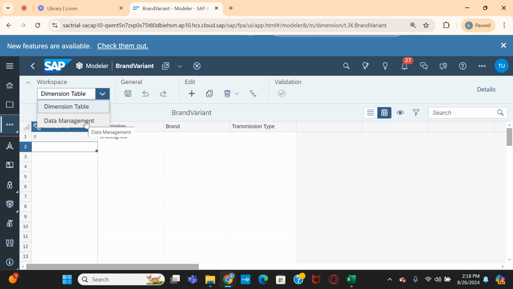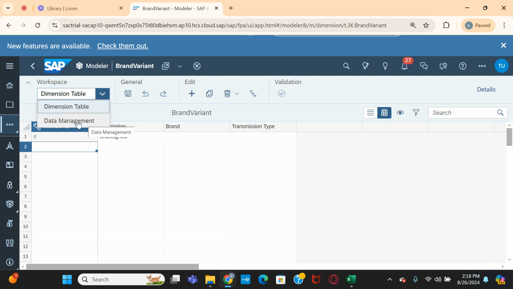What is this data management? One interesting thing here: when you compare the BPC system, generally we compare BPC with the SAC system, because BPC is also an SAP product. Whether SAC has more benefits than BPC or not, generally we compare, right?